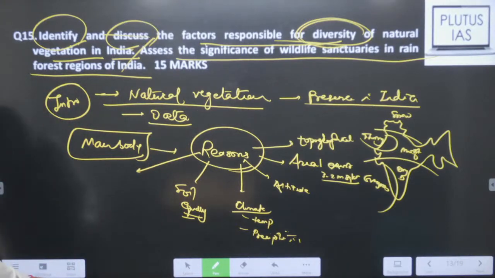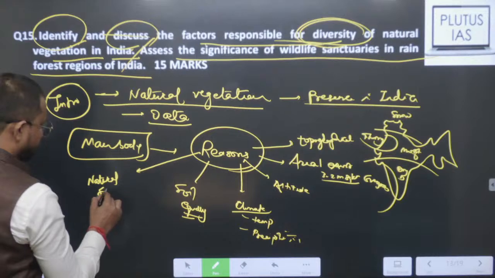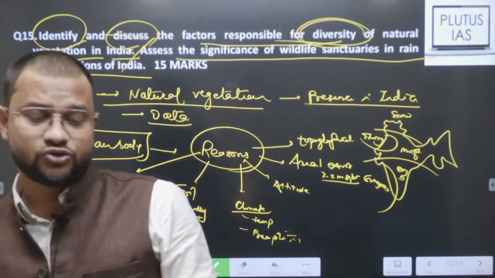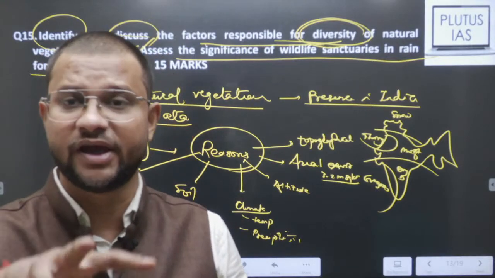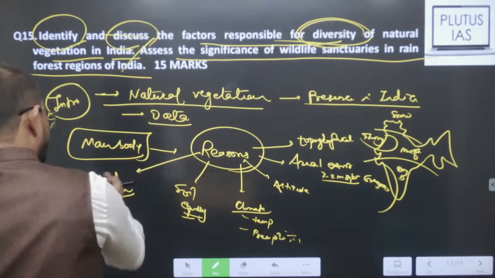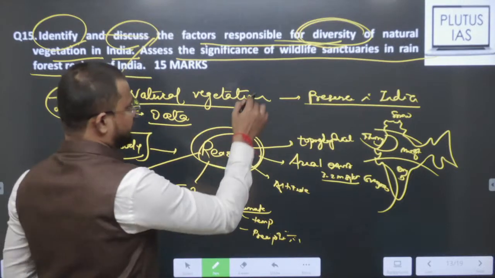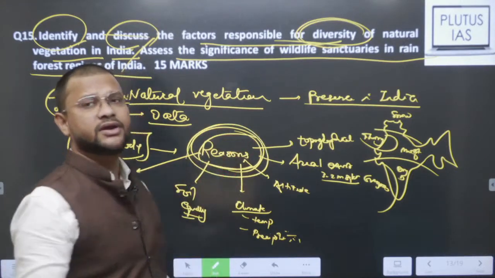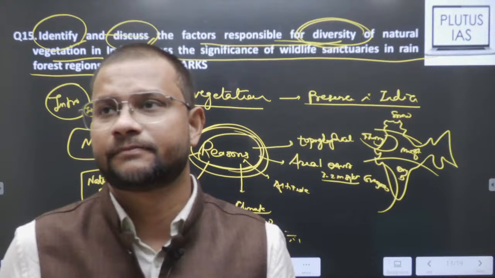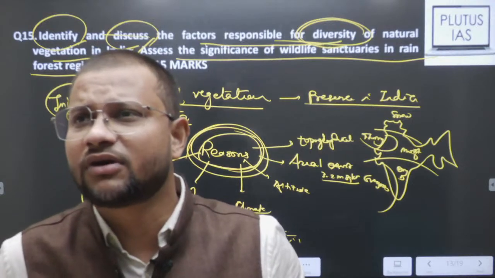You will find natural selection. I would rather prefer to mention Darwin's principle of natural selection, that some of the diversity is naturally developed, keeping natural selection in view. Natural selection has many examples, and it was in current affairs as well. Okay, so these are the reasons why India is having such huge diversity of natural vegetation. Riya, I guess you were asking for a highlight in the map.